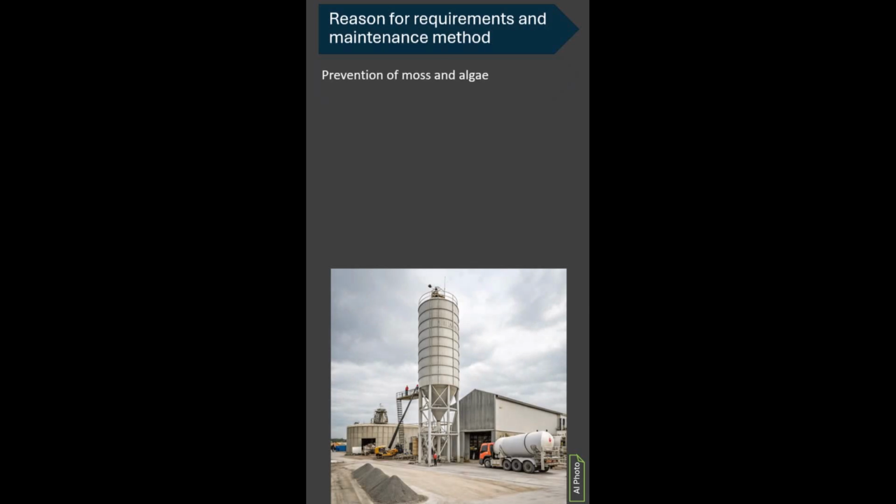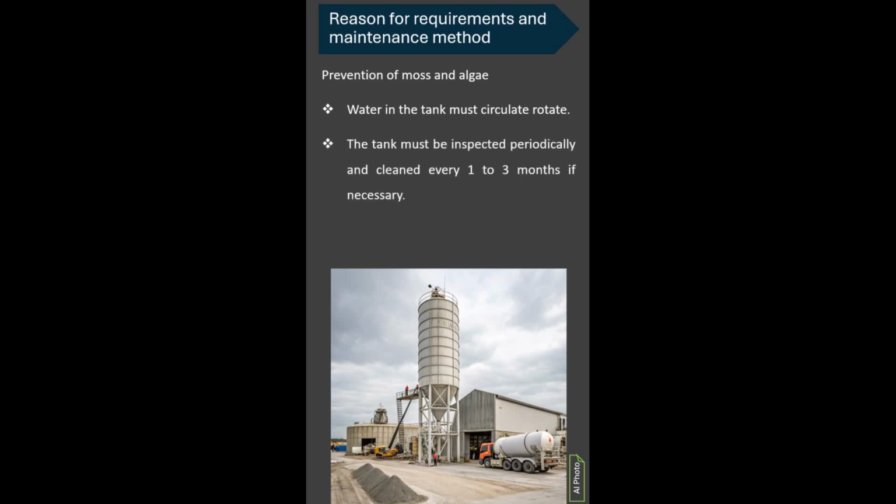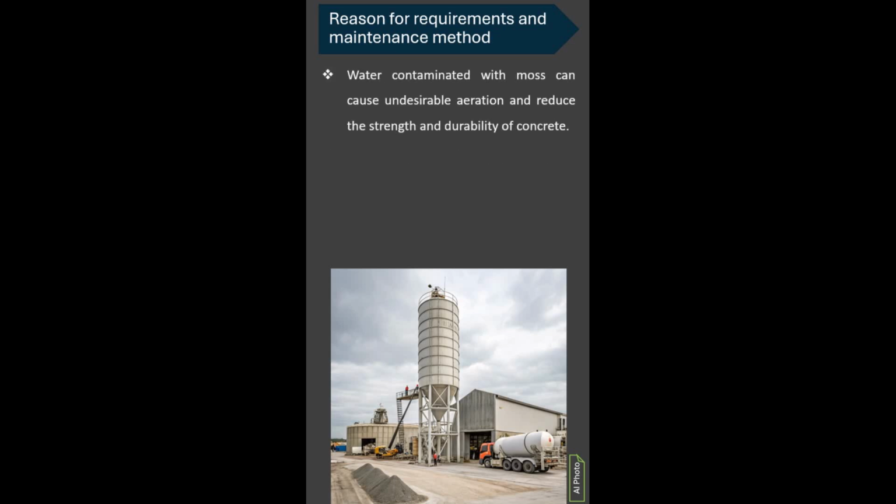Prevention of moss and algae. Water in the tank must circulate, rotate. The tank must be inspected periodically and cleaned every 1 to 3 months if necessary. Water contaminated with moss can cause undesirable aeration and reduce the strength and durability of concrete.